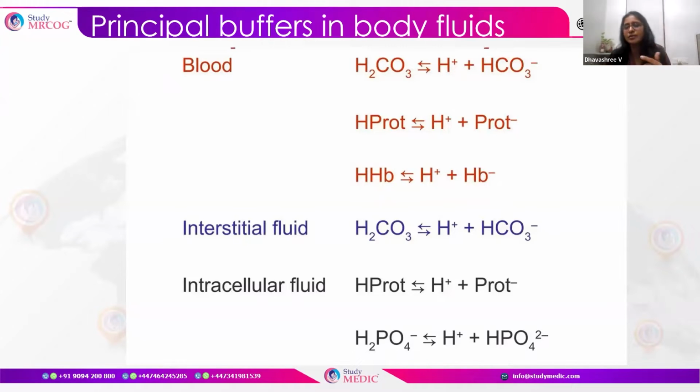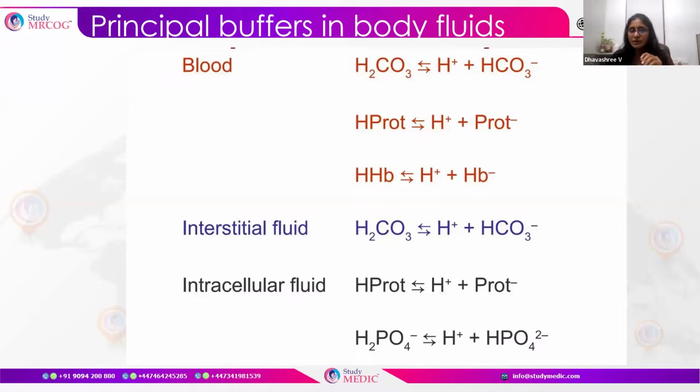There is one more blood buffer, which is the protein buffer, a major buffer extensively present in the body. So in the blood, there are the protein buffer, the hemoglobin buffer, and the carbonic acid buffer. The most common buffer in the blood is the carbonic acid buffer.